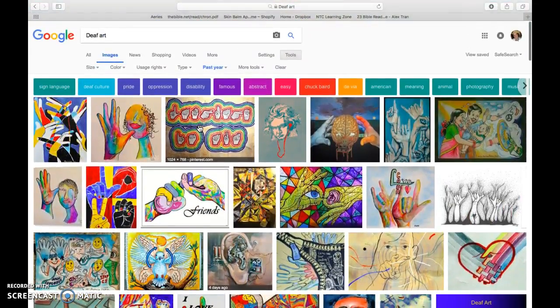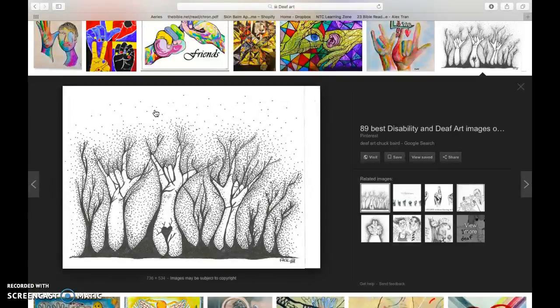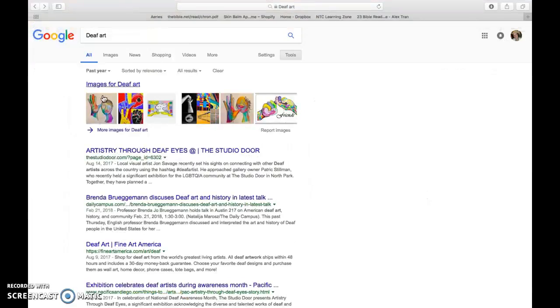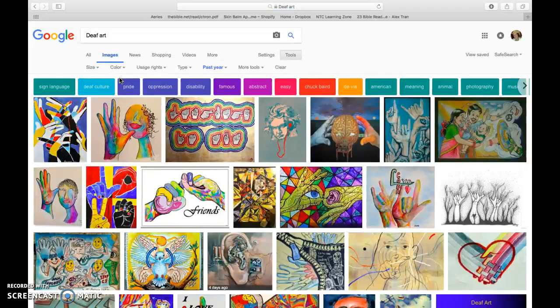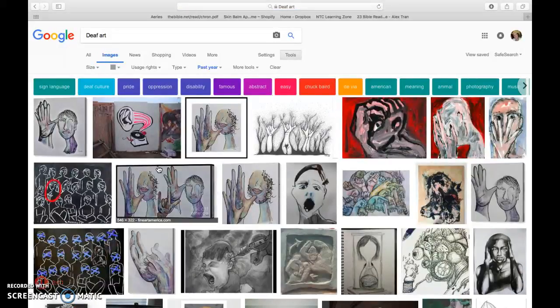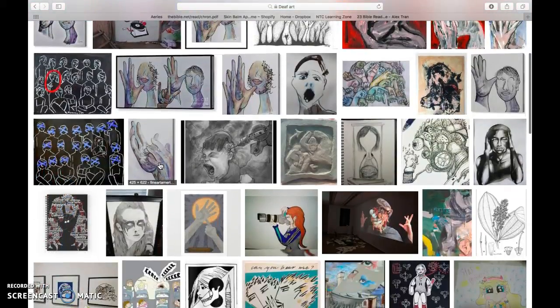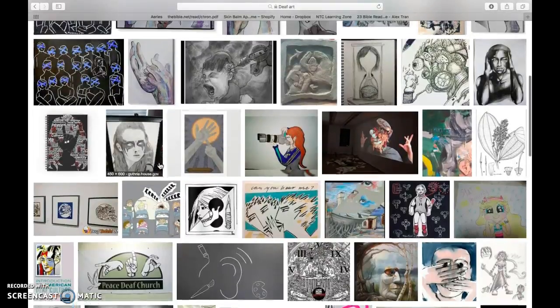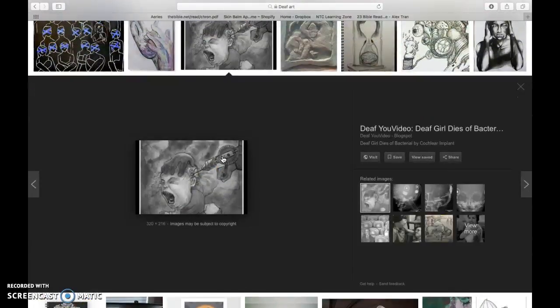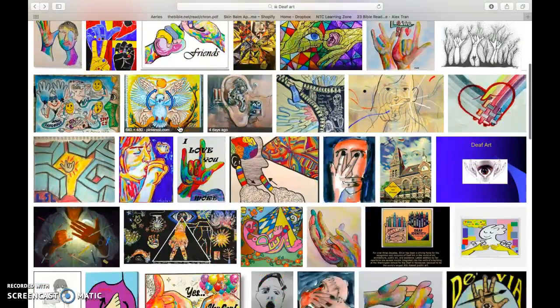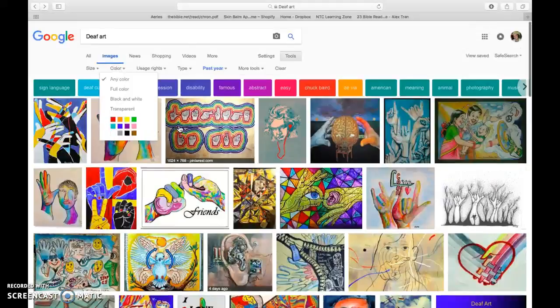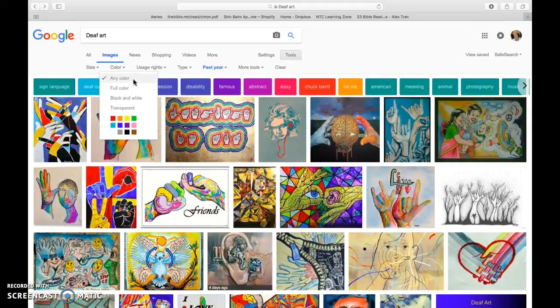So let's say we wanted to find images that were in grayscale, like this one right here, which we've actually looked at in class, I believe. So we're going to go to Images for deaf art, and you can actually choose the color. Let's choose gray, and the images that are more grayscale are going to come up. So this is one you have already written about in class right here. And that's another tool you can use for looking up images.